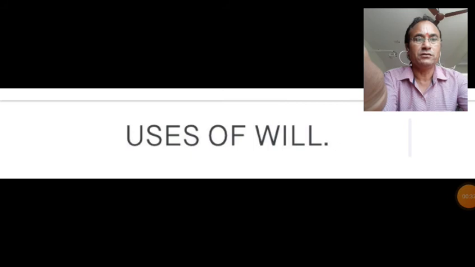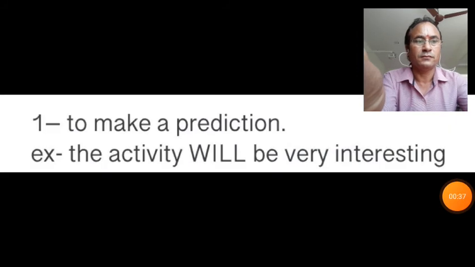Now let's see the uses of will. The first use of will is to make a prediction. Example: The activity will be very interesting. So here we have used will in order to predict that the activity will be very interesting. If we are making a prediction, we will use will.